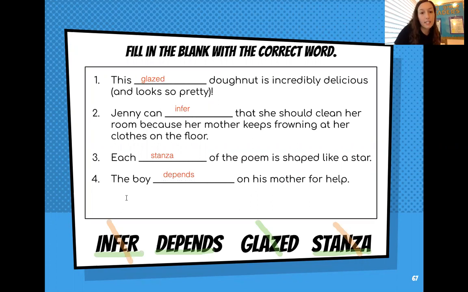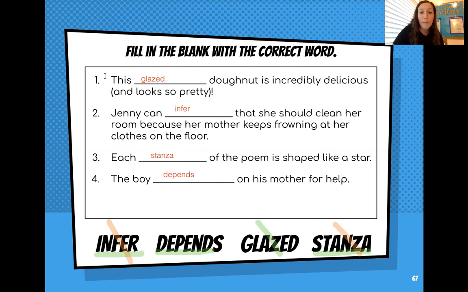So now let's read our sentences all together to see how these words sound when we read. This glazed donut is incredibly delicious and looks so pretty. Jenny can infer that she should clean her room because her mother keeps frowning at her clothes on the floor. Each stanza of the poem is shaped like a star. The boy depends on his mother for help.